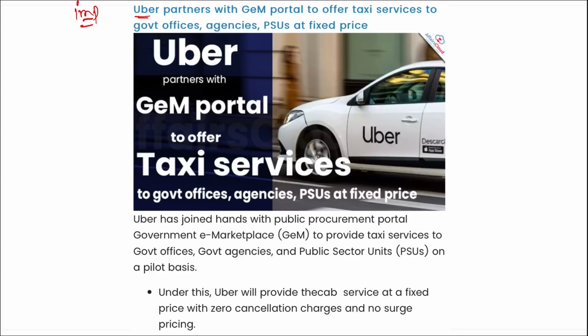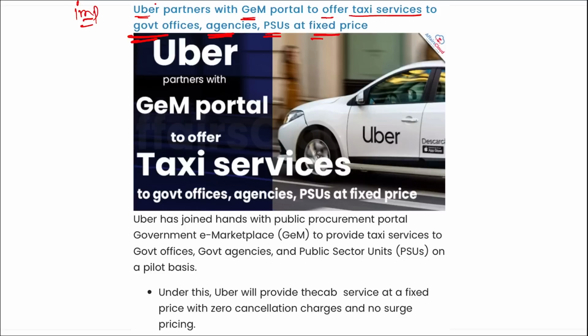Next, this is important news, do pay attention. Recently, it is your Uber that has partnered with the Government e-Marketplace portal to offer taxi services to government offices, agencies, PSUs at a fixed price. What Uber is doing now, we know that Uber provides various taxis to the general public right now. So what they have done now is that they have partnered with Government e-Marketplace, where they will be targeting various government offices,